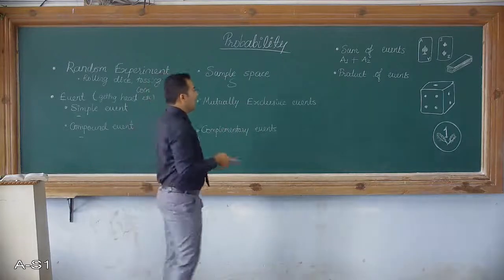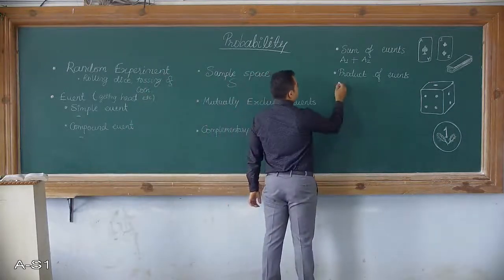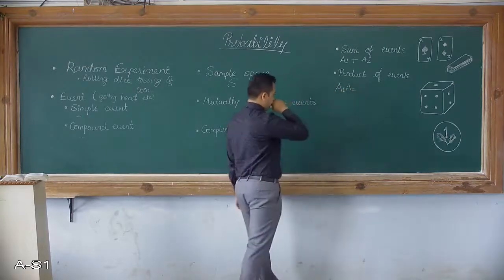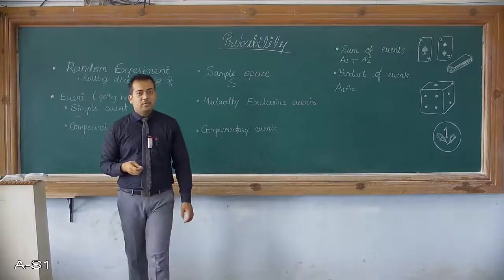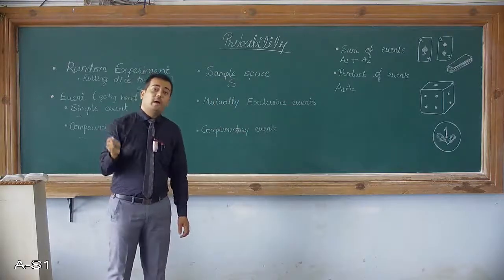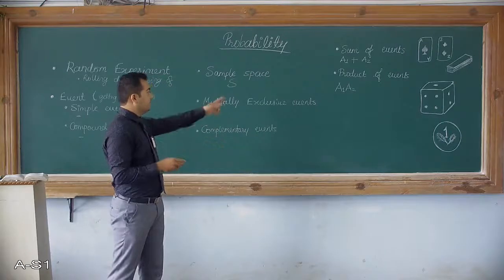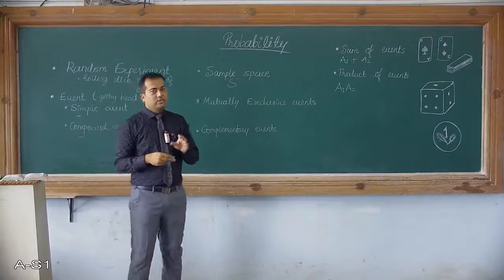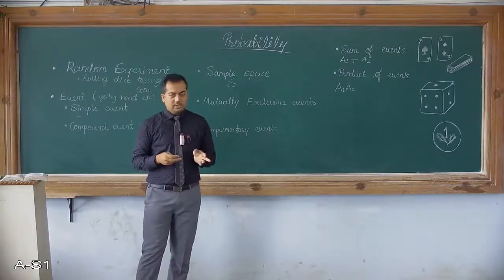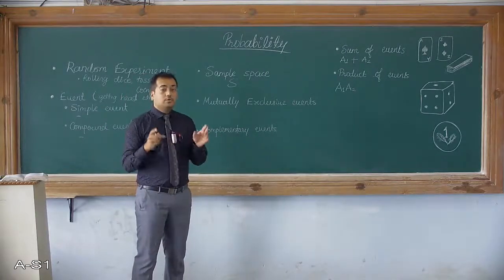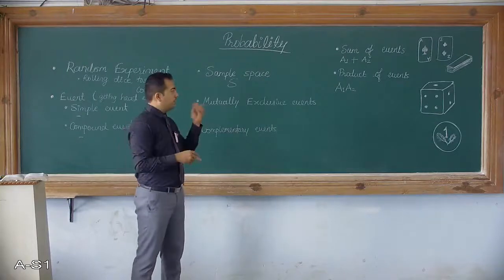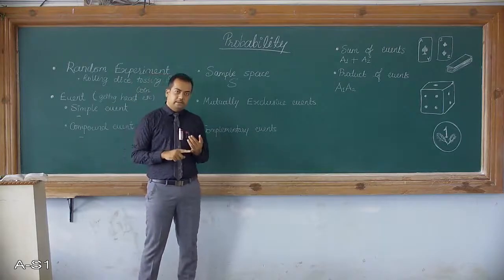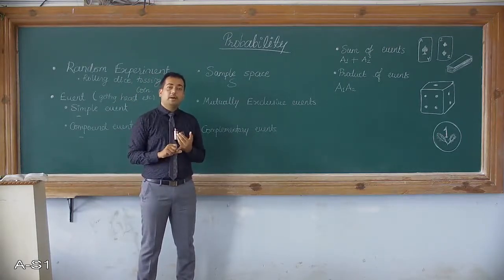And product of events, suppose there are again two events A1, A2. When A1 and A2 both of them are occurring, then only we mention it as A1, A2 together. A1 plus A2 means A1 is occurring or A2 is occurring. But A1, A2 means both of them are occurring at the same time. Now A1 and A2 can be simple events or they can be compound events.